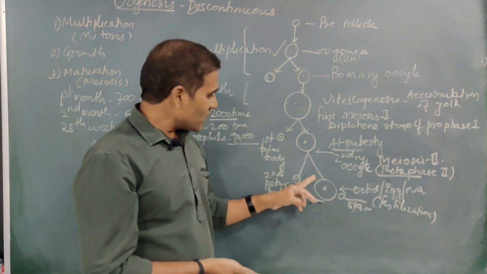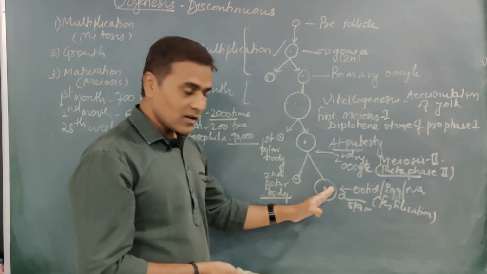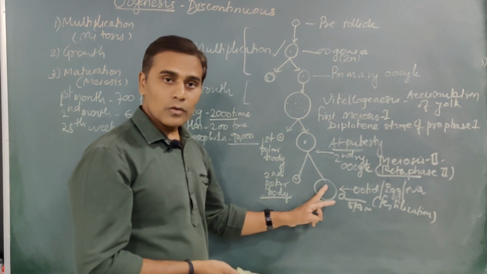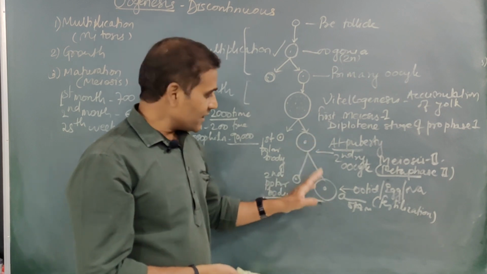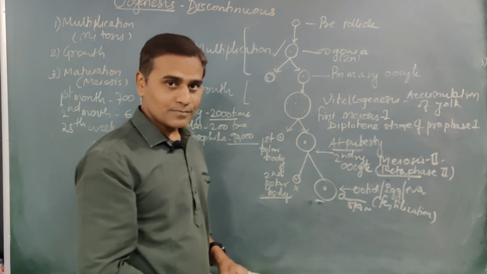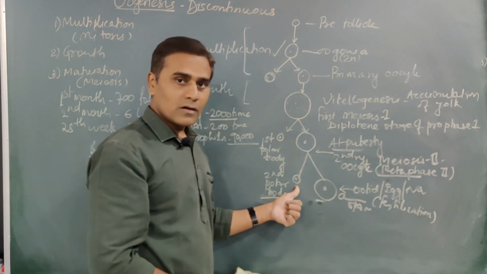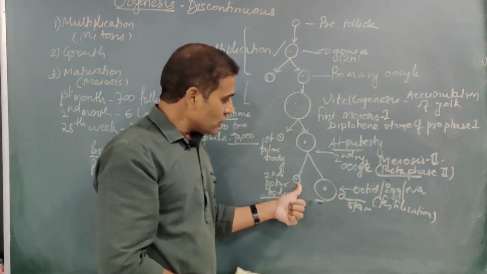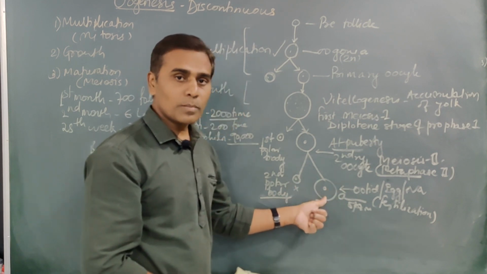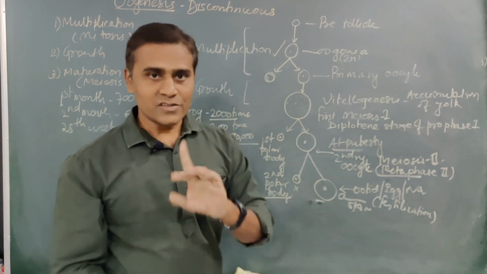That is why, if the division were equal, half of the cytoplasm would be with this cell and half with that cell. As this is not going to develop into an egg cell, it will be wasted here, right? So the remaining food material or cytoplasm is accumulated in the single cell.